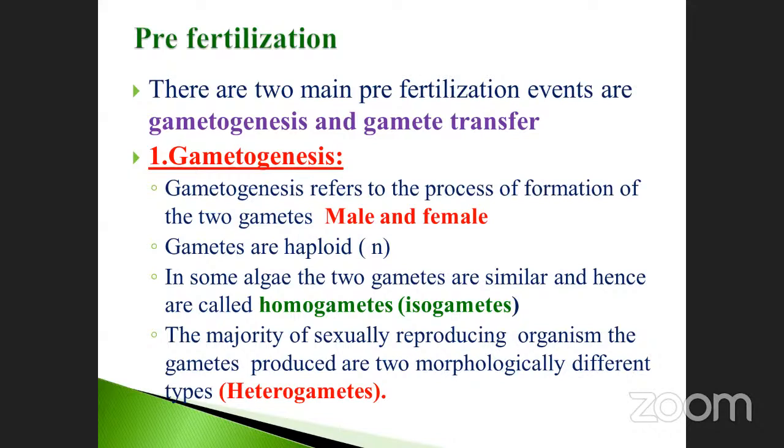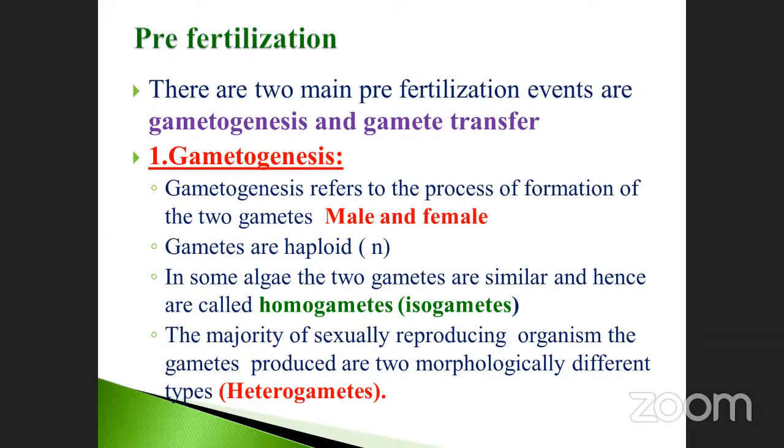In the male it is sperm, and in the female it is egg. Both are haploid in nature. Gametogenesis refers to the process of formation of the two gametes, male and female, respectively. Gametes are haploid in nature, male haploid and female also haploid.